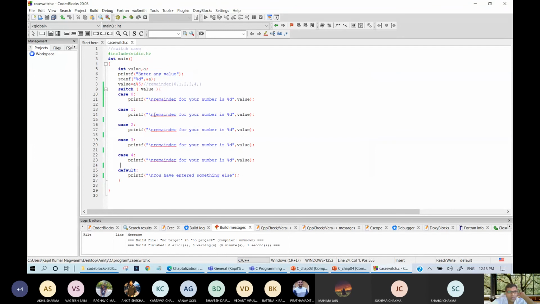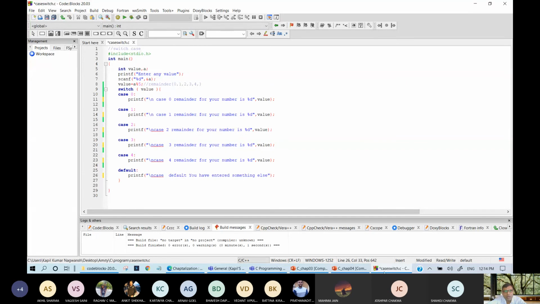Let me write one more thing. This is case 0, case 1. Just give me one minute. Because it will not be clear to you which case it is executing. Okay, case 3 and case 4, and this is default. Fine.